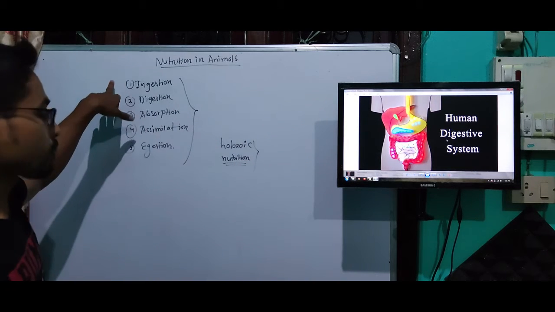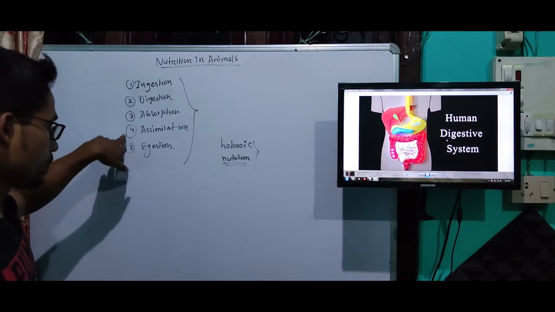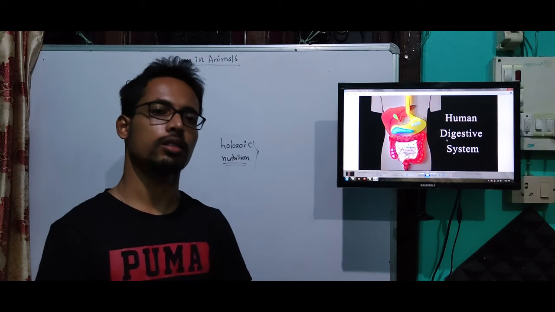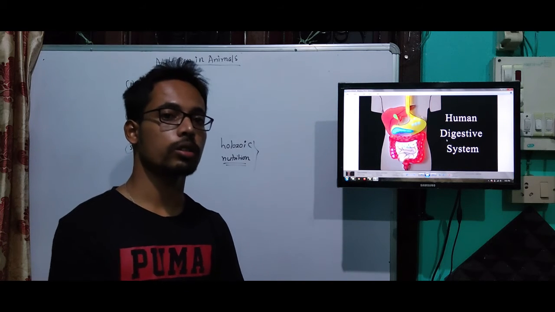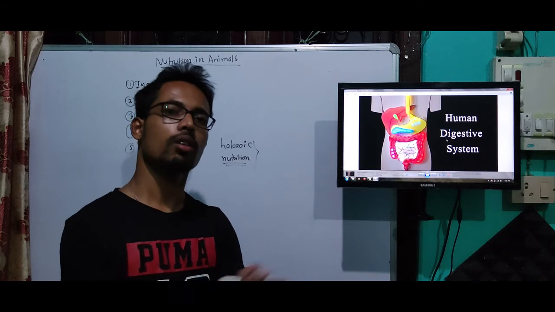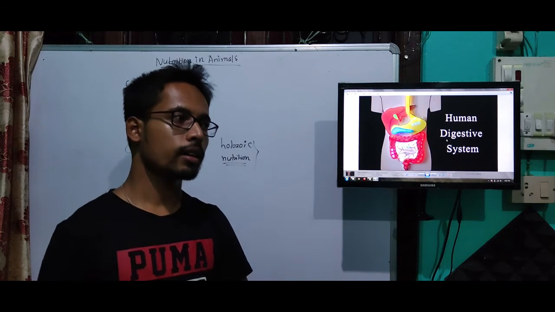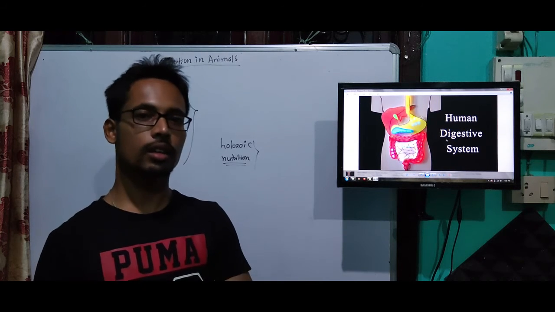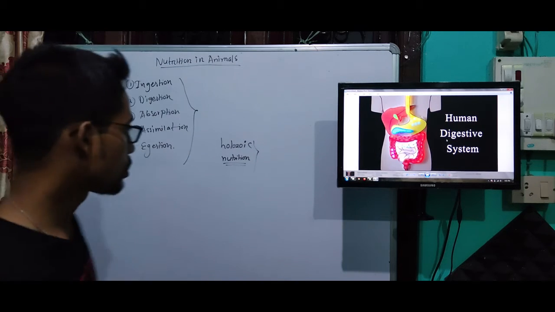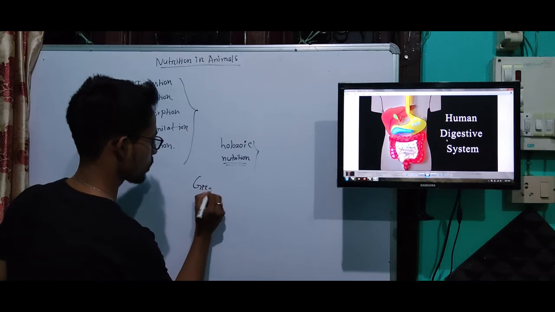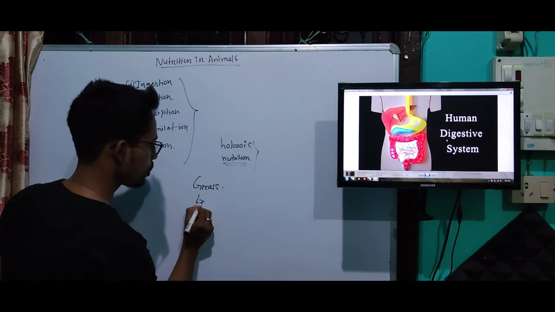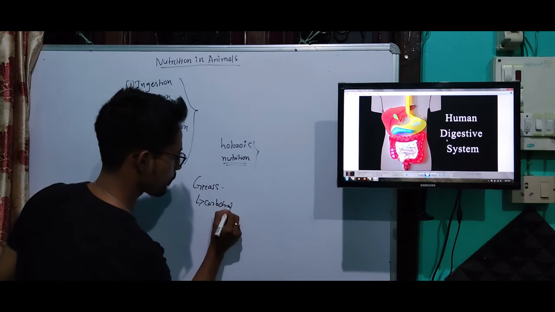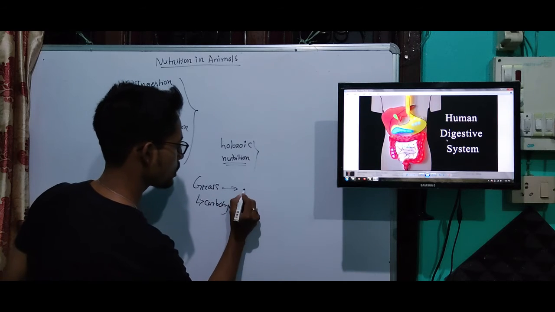So these 5 processes, ingestion, digestion, absorption, assimilation and egestion, are performed by all the unicellular and multicellular organisms, though the processes differ in different organisms. Okay, the digestive system of a cow and that of a human being are completely different because a cow mainly feeds on what, grass. Grass, although it is a carbohydrate, at the same time it is a cellulose.